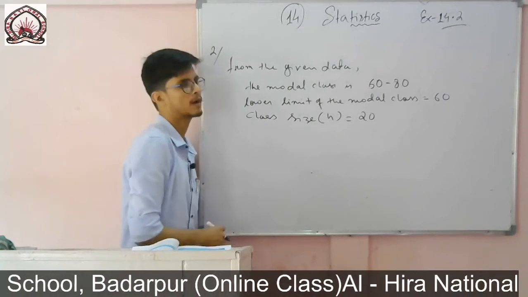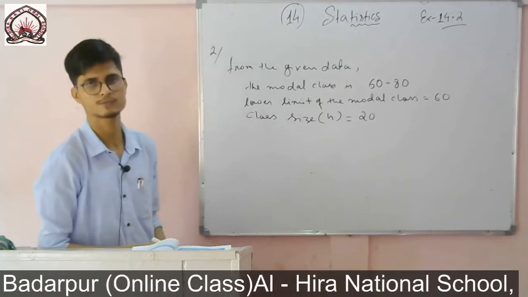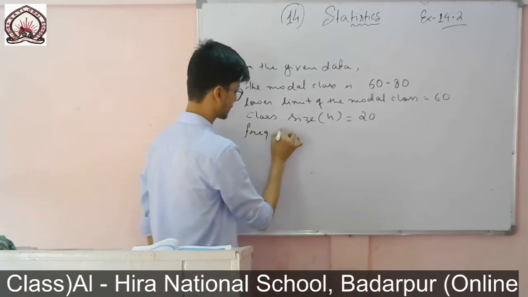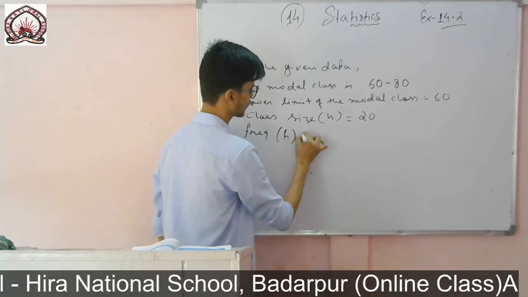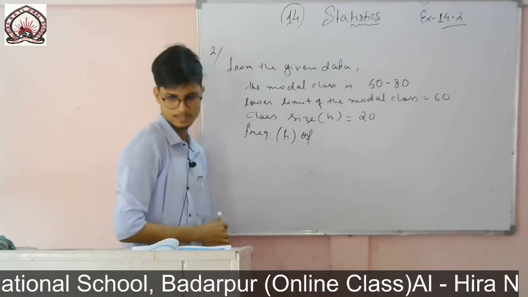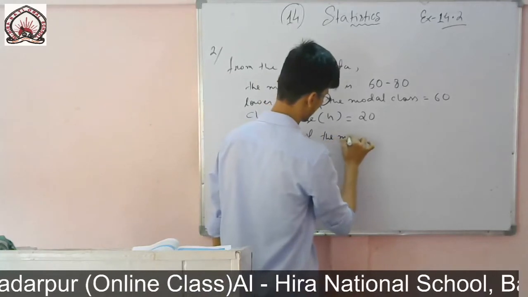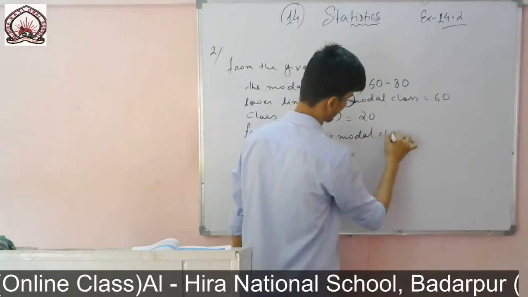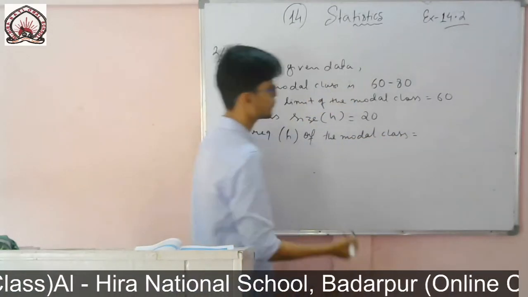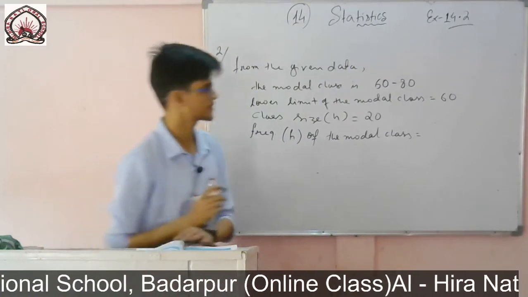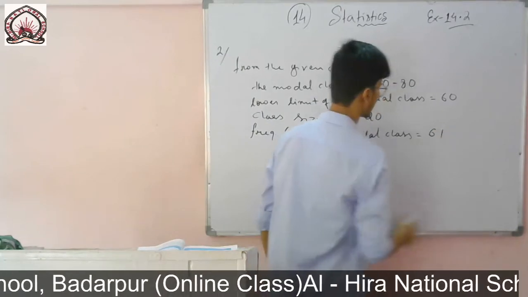Now I have to find the frequencies f1, f0 and f2. So you write frequency f1 of the modal class. What is the frequency of the modal class? It is 61. Frequency f1 of the modal class.